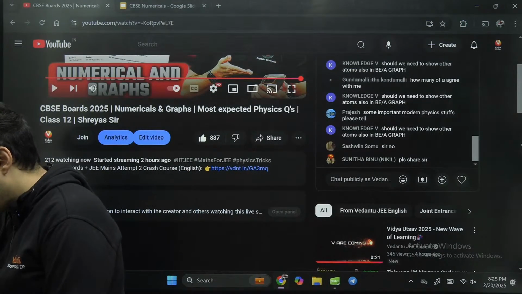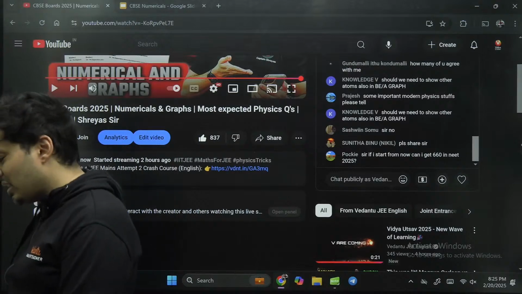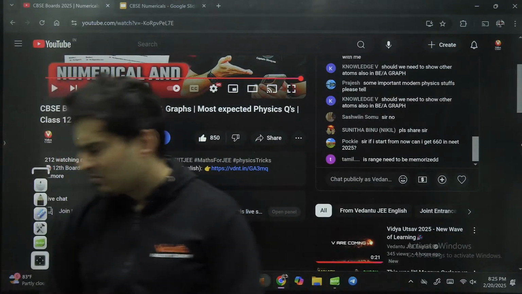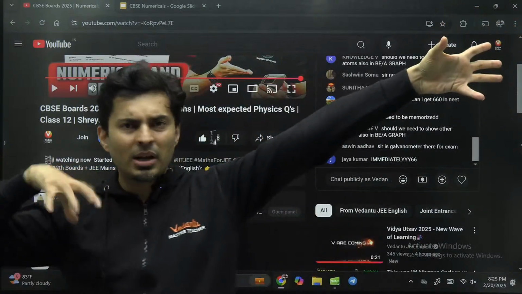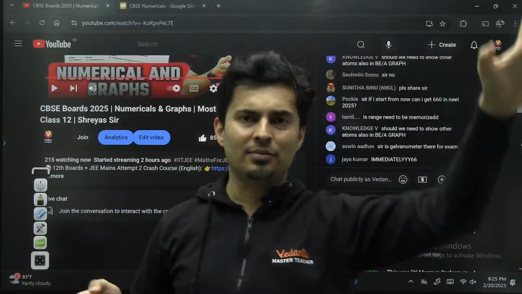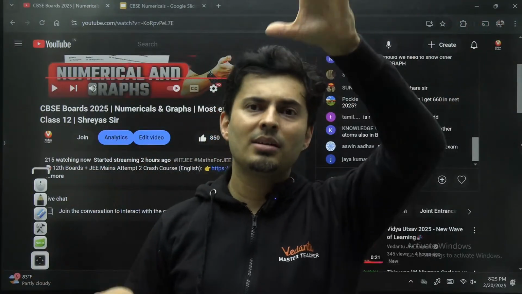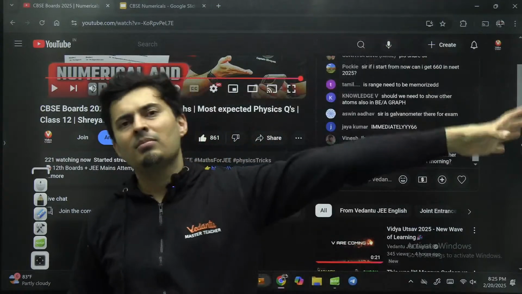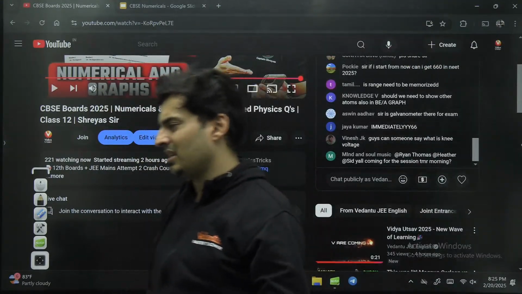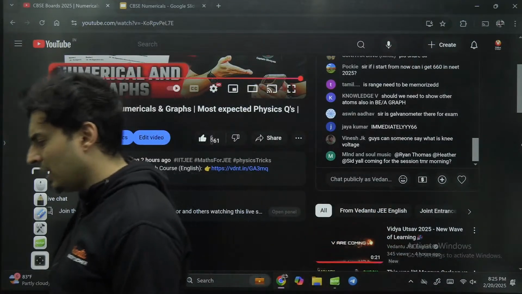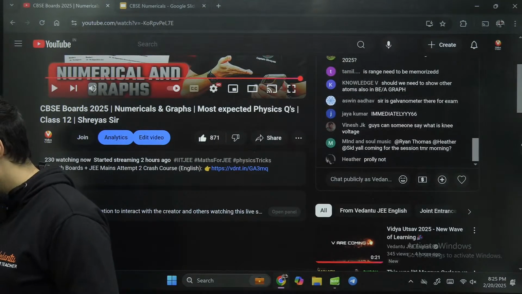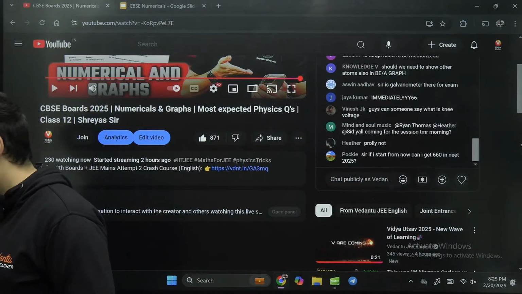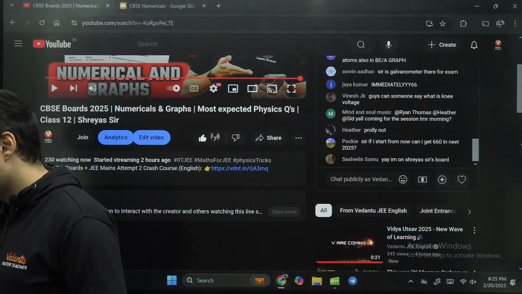Should we show other atoms? No, it is not required. You don't have to show. The last atom on the other side will be uranium, and the first atom will be hydrogen. That's enough: hydrogen, helium, lithium. Iron is there. Then in the end, uranium, radium, etc. You don't have to show other atoms. Is that okay? Yeah, the galvanometer is there. For the range, it is better to remember it approximately.